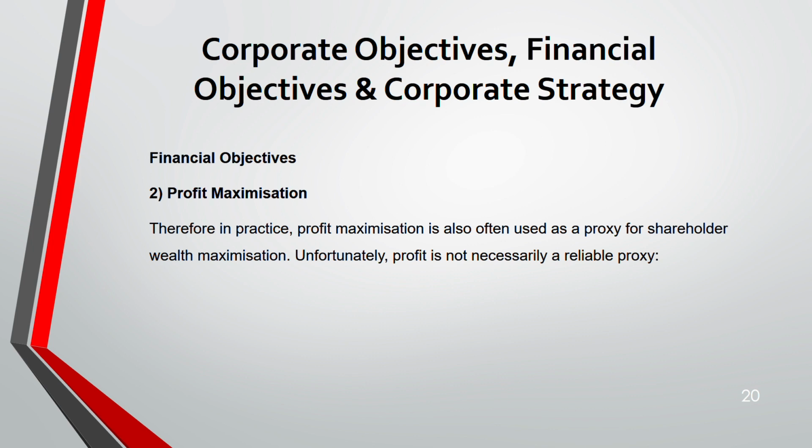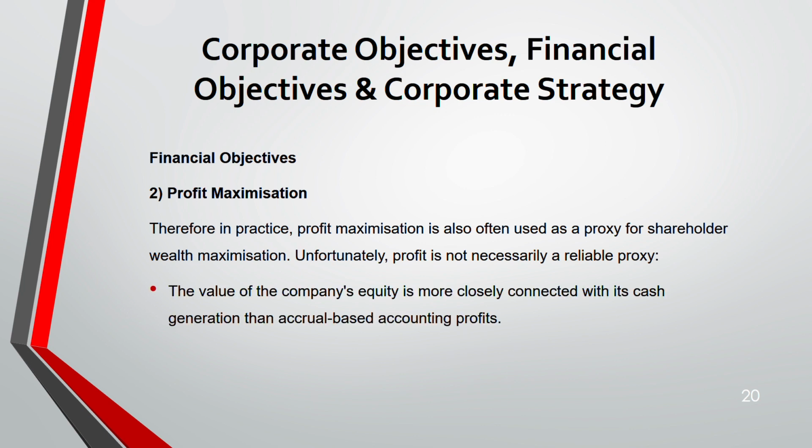Therefore, in practice, this is used as a proxy for shareholder wealth maximization. What is it? Profit maximization. You can take this also to say that it is taken in the place of shareholder wealth maximization. But remember, even if you take it as a proxy, we all know profit is not a good or reliable proxy. Why? Shareholder wealth maximization is cash based and profit is accounting based. They're two different things. We'll see why it's not reliable.